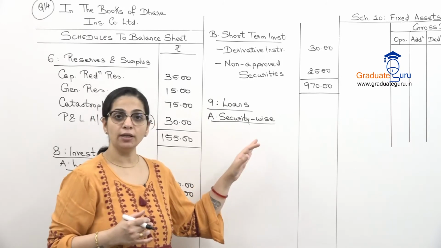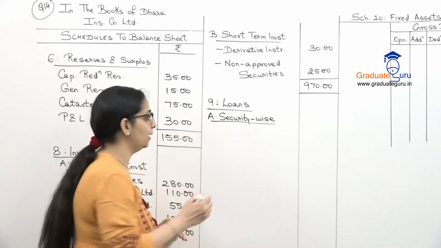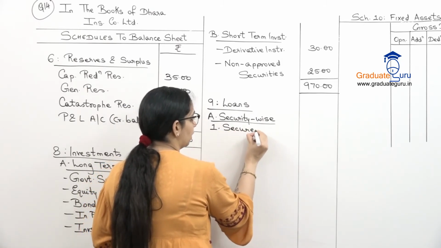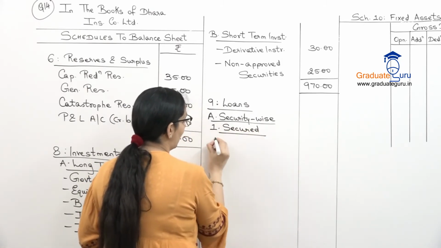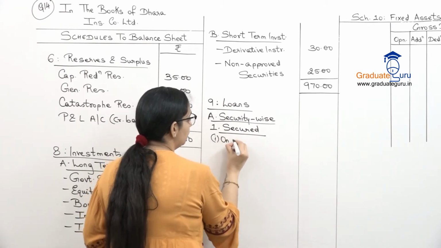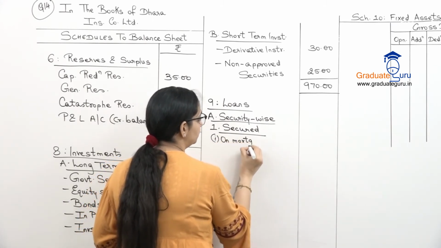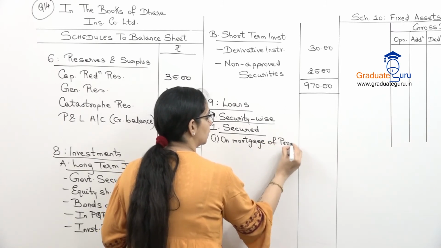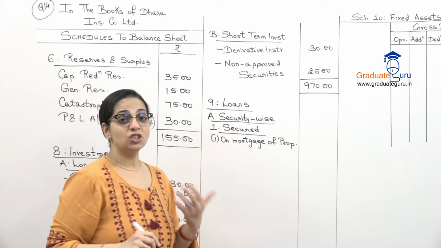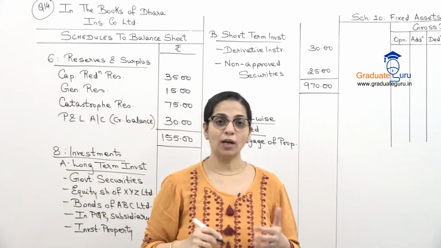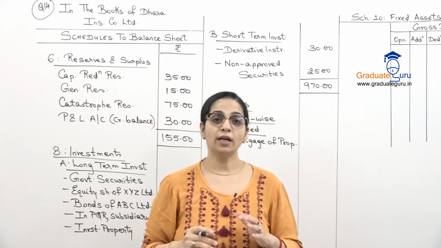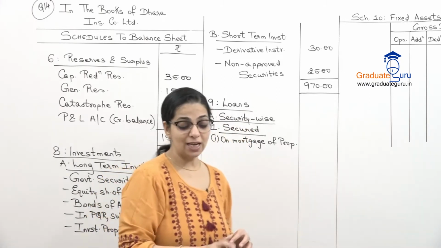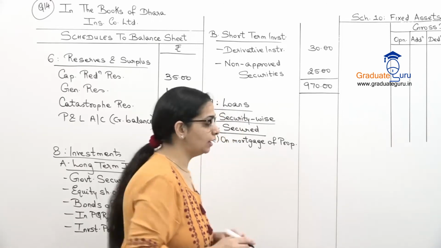First, security wise, whether it is secured or unsecured. So there, first you show secured. And in secured we have number 1, on mortgage of property. In our adjustments they have given that one of the loans is secured against mortgage of property. So that is the loan for the state government, which is 140.